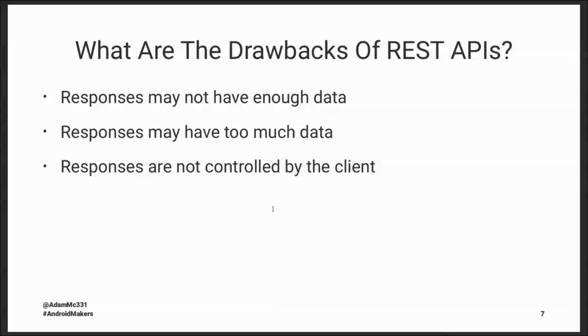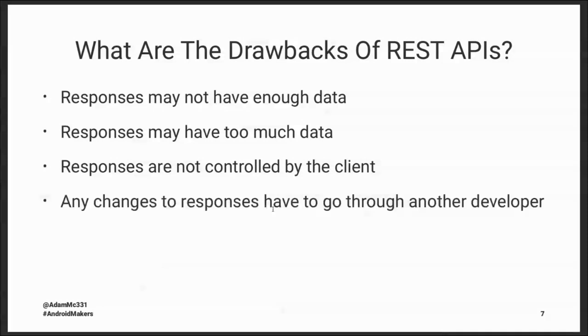And that means we aren't able to change it. If we want changes to the API responses, we have to go through another developer. So in this case, if I said the Pokemon list endpoint didn't give me enough information, I would have to go find an API developer, tell them what more information I need. They would have to make the change, get it code reviewed, merge it into master, push a new version of the API. And this process can take a long time. And me as the Android developer just have to wait it out. And that can be frustrating.